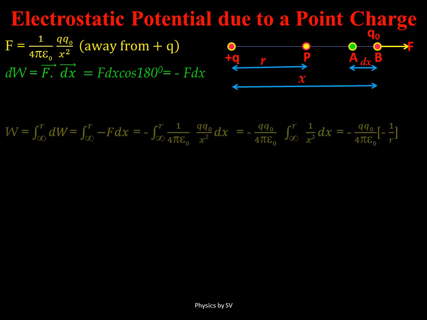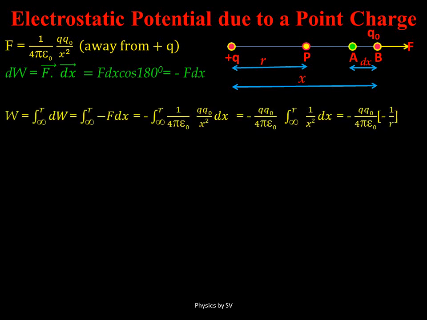Hence we can calculate the total work done in bringing this test charge from infinity to a point P, which is at a distance r from the source charge. For that we need to integrate all such small works during which the force was considered to be constant. So integrating this term dW, which is minus f dx, after substituting the value of f, we get work as QQ naught upon 4 pi epsilon naught r.